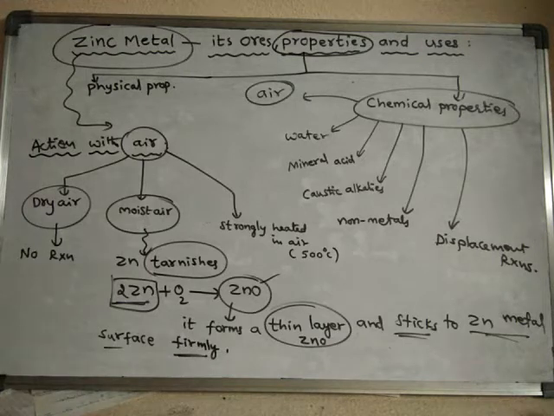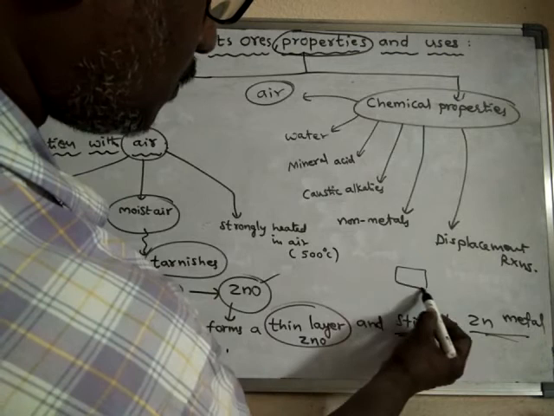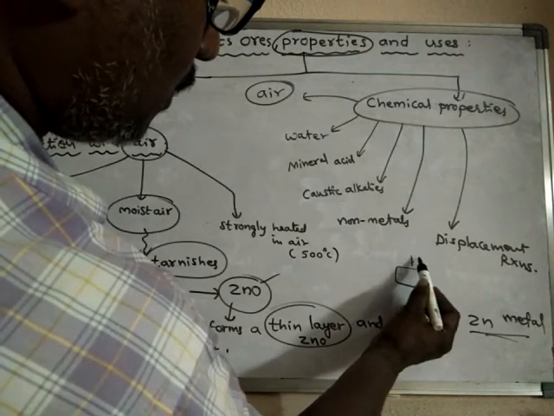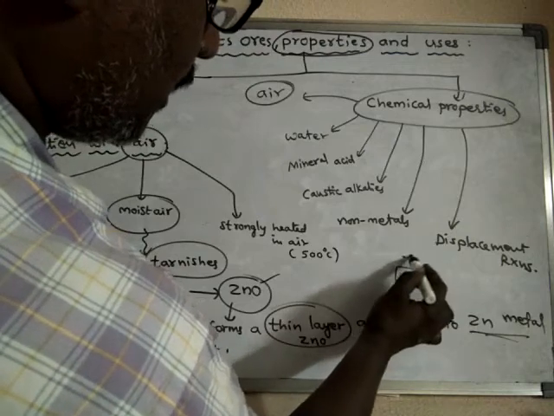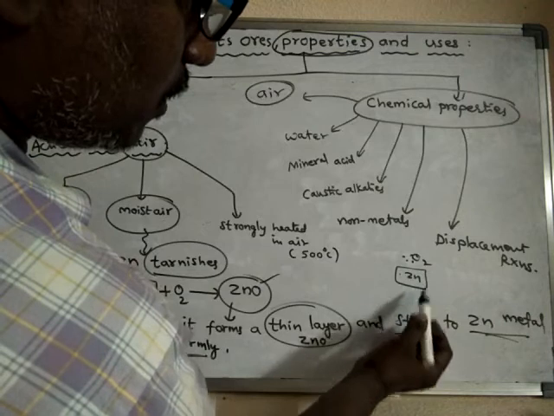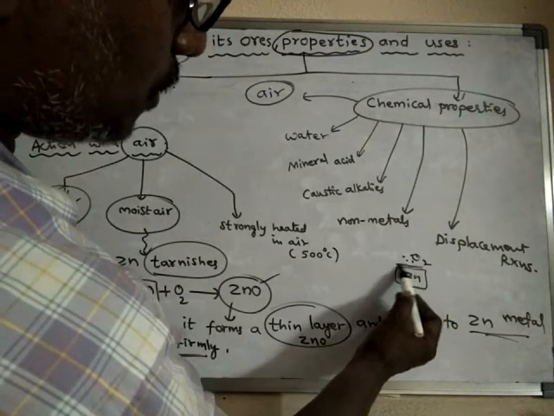Thus, what happens? Suppose this is a zinc metal, and this is the air, which has oxygen in it. The zinc metal will react with oxygen initially and form an oxide layer on it.